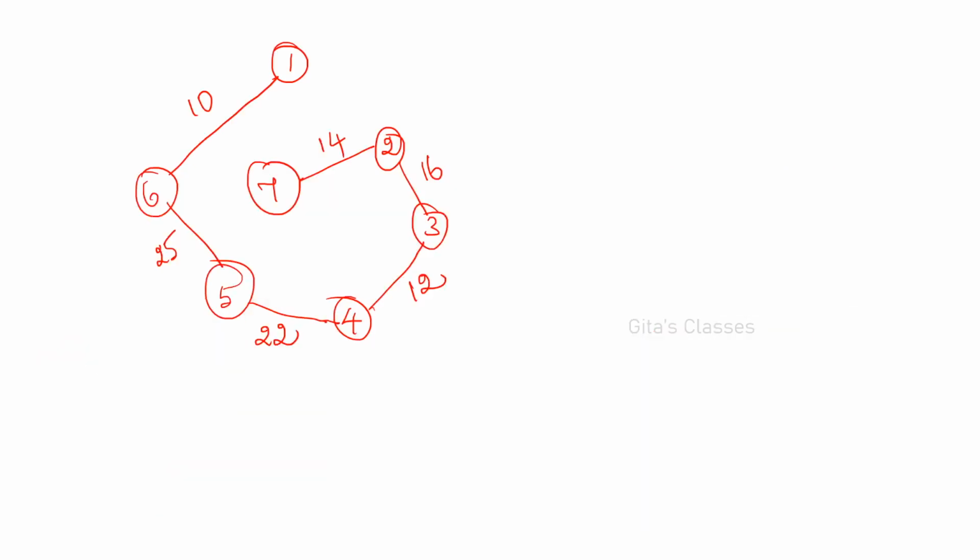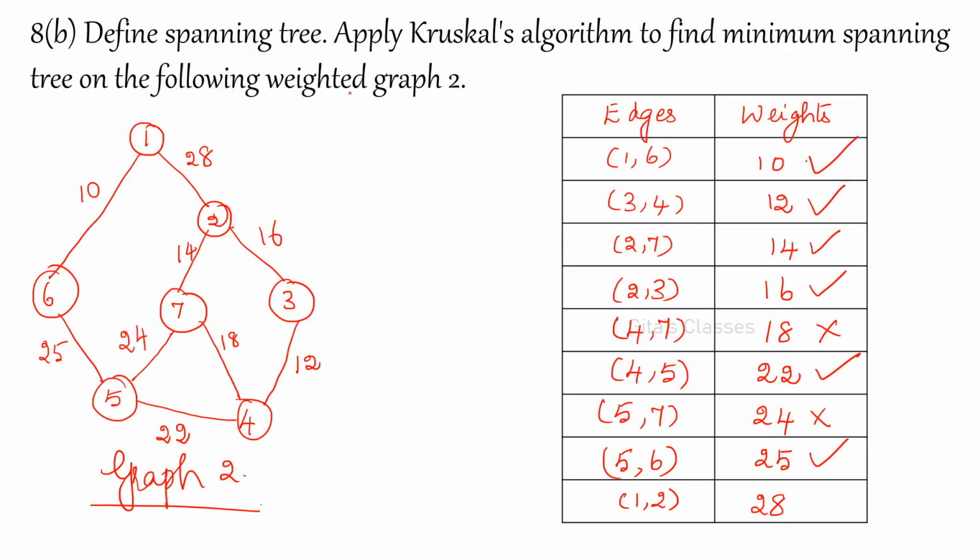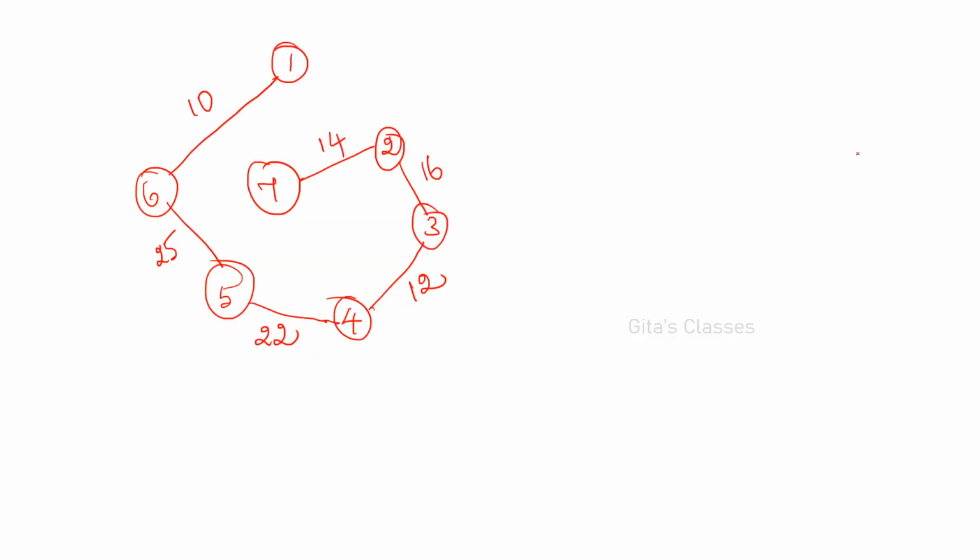What about 1 comma 2 now? 1 comma 2 if you add like this, it will form a circuit. So don't add. Okay, 1 comma 2 should not be added. How many edges we have added? 1, 2, 3, 4, 5, 6. 7 vertices are there. 6 edges we have added, so done. Okay. Therefore, this is the spanning tree, which you can see. Which is the minimum spanning tree.